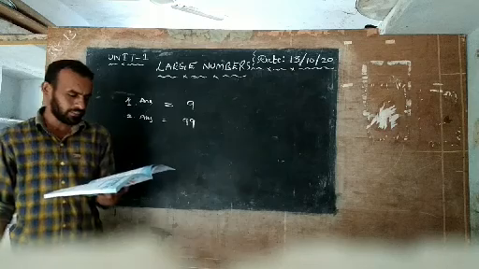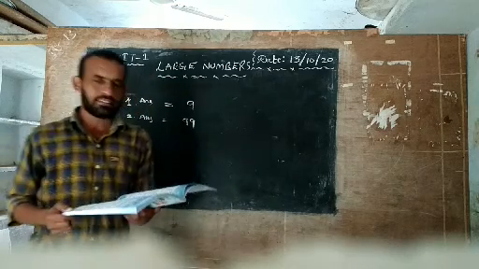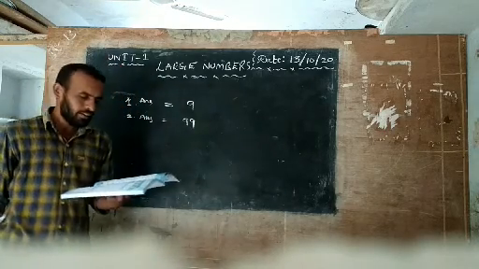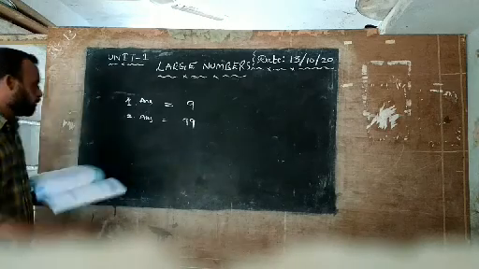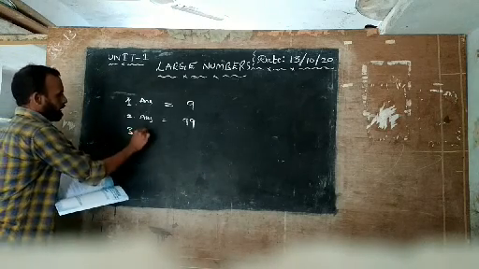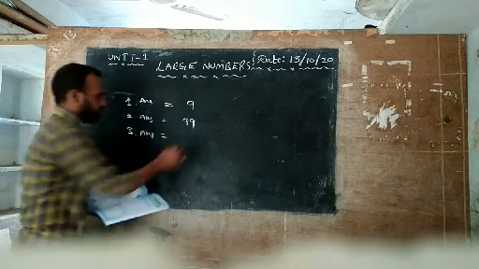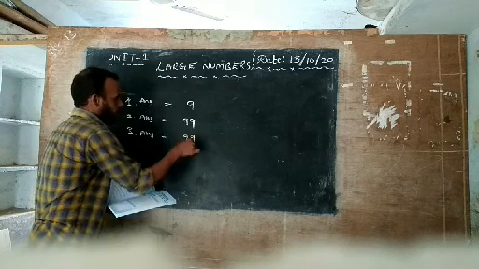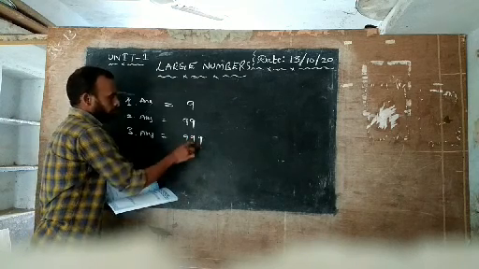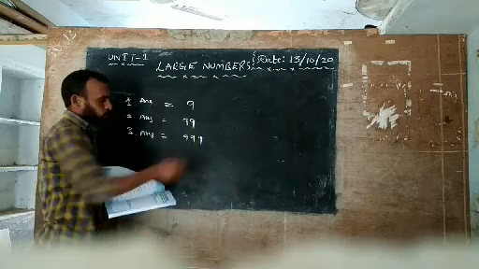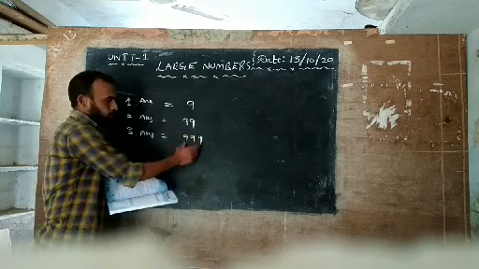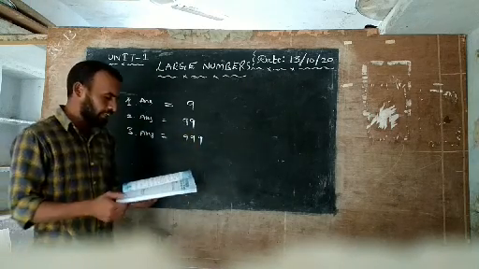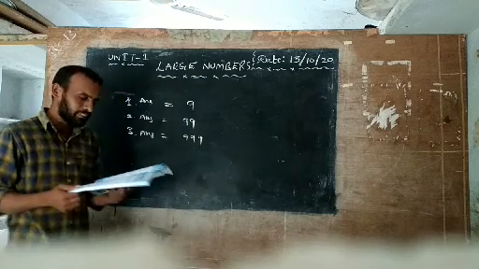The third question is: write the largest 3 digit number. Here the largest 3 digit number is asked. You know already, the third answer is 999. Ones, tens, hundreds. So this is 3 digits. This number's name is 999. This is the largest 3 digit number.